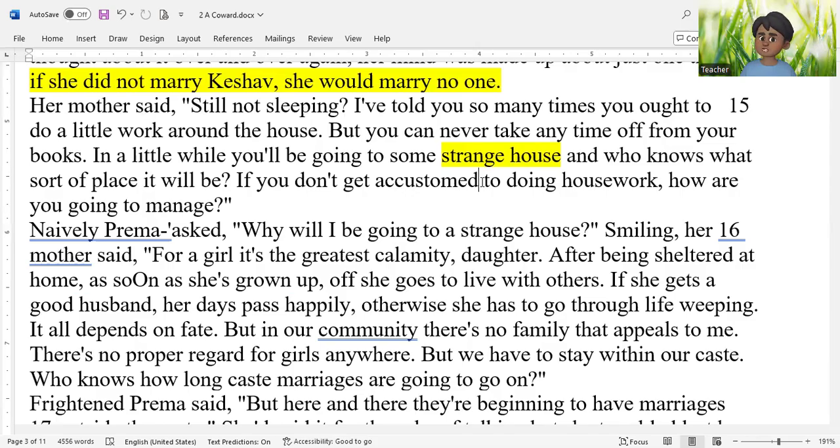Our parents, our in-laws expect married girls to do household work like cooking, cleaning, gardening, right? And if a girl doesn't know how to cook, how to clean utensils, how to maintain house, how to maintain garden, then she is not appreciated, right? So this paragraph shows something about traditional gender role.